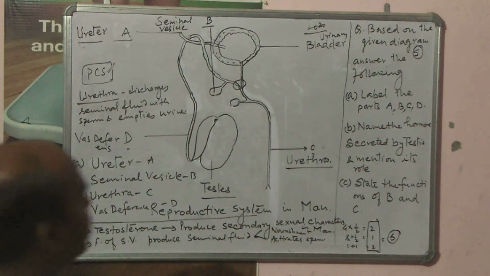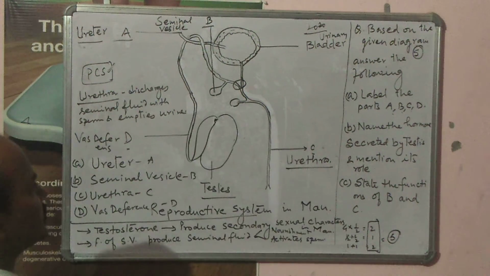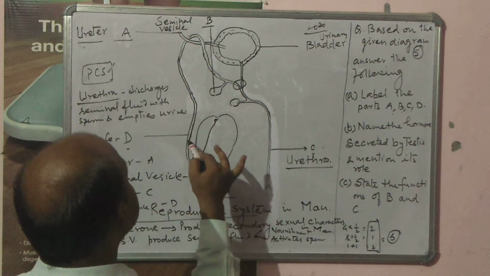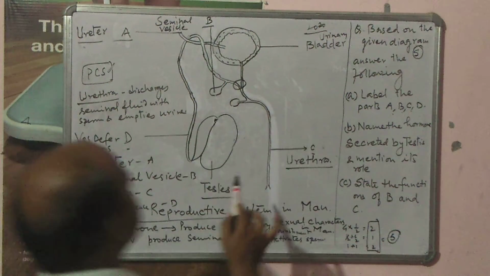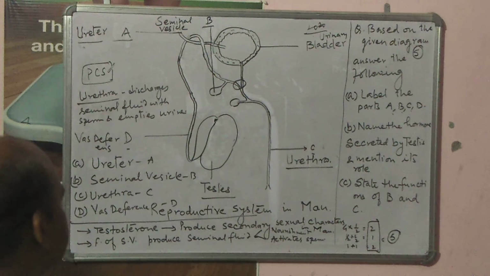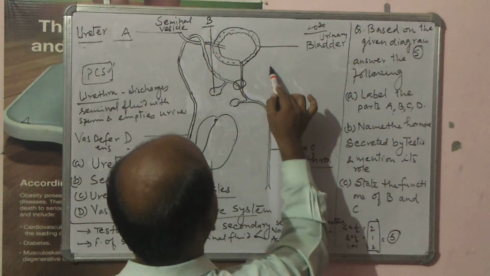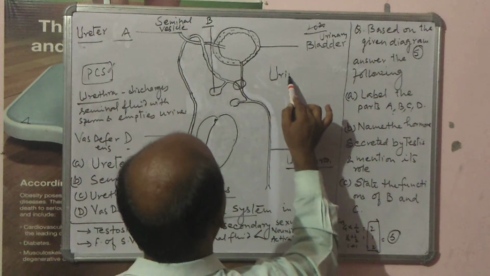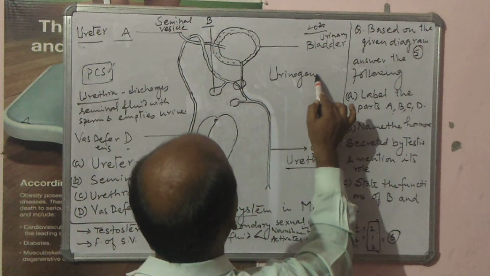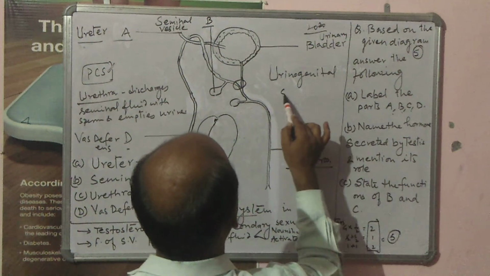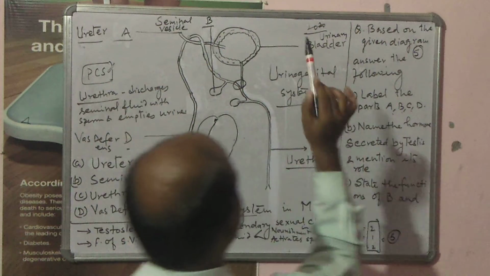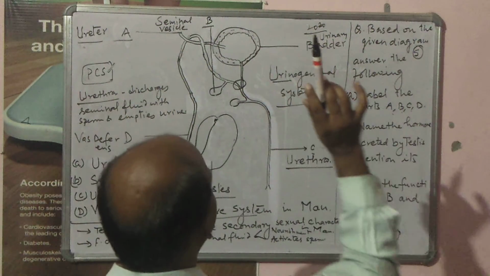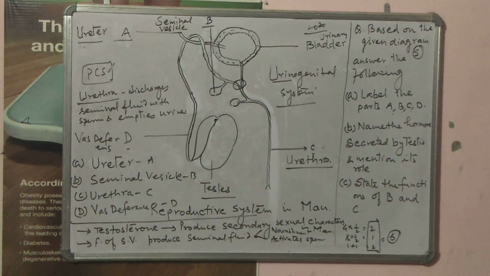Keep in your mind that here whatever reproductive system is there, it integrates a reproductive part as well as excretory part. For this reason, reproductive system of human beings is called as urinogenital system. Genital stands for reproductive part, urino stands for urinary part or excretory part.